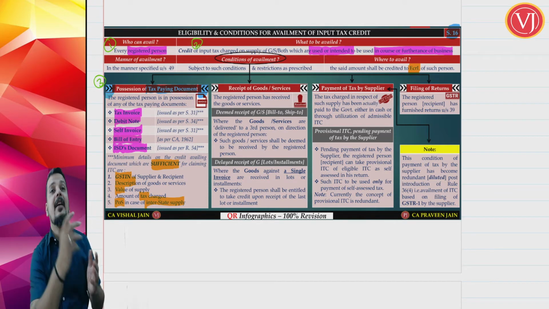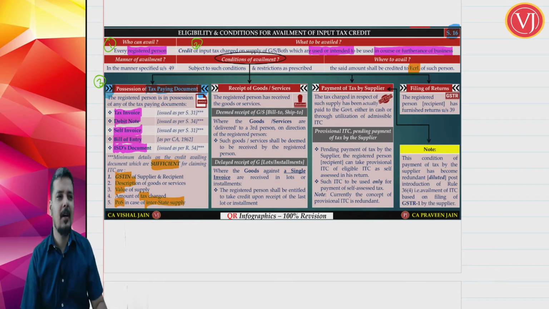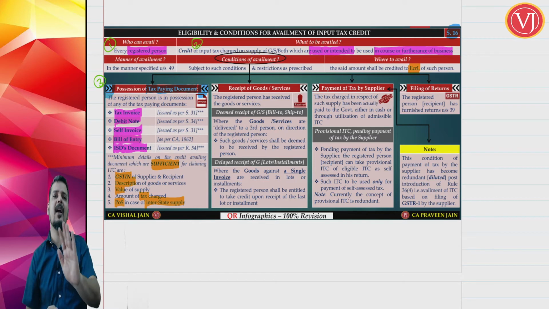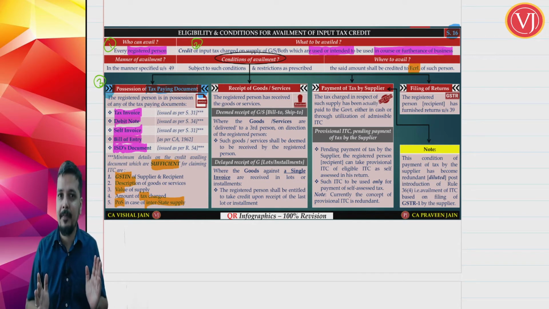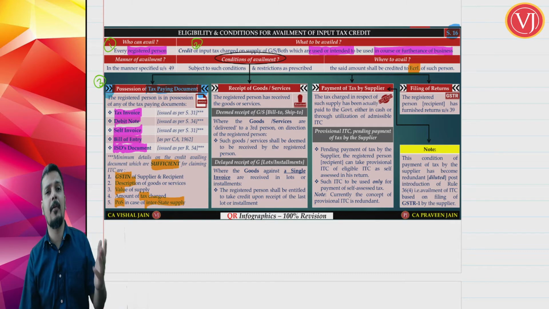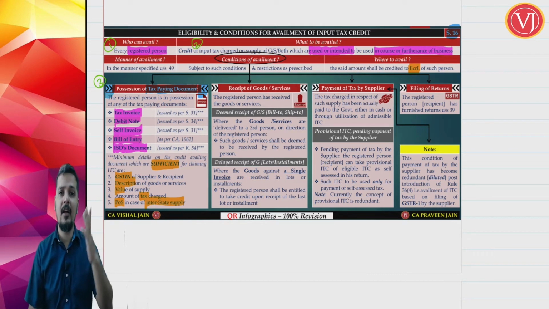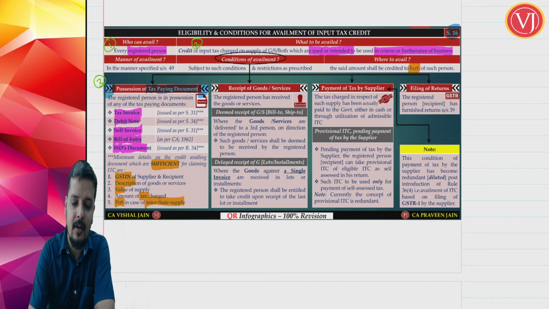Right? Other things, even signature is not required. See, supplier should also put signature. But whether or not signature is there, for me, I should check only these 5 contents. Even if signature is not there, I can take the credit. That is the point. I should only focus on these 5 elements. If these 5 elements are there, I can take the credit. Other elements, if they are not there on the supporting document, it is a headache of the supplier, not of the recipient.